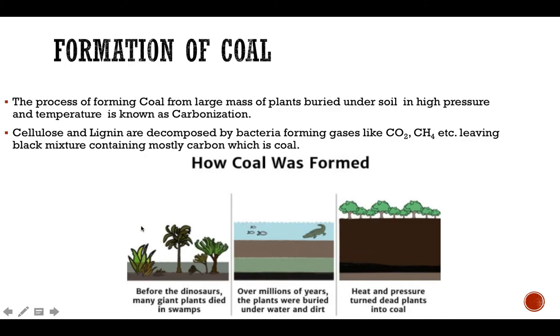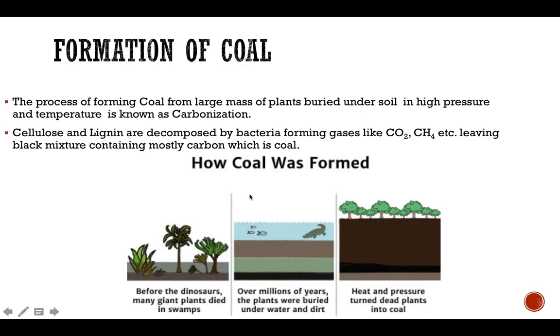Since plant cells are made up of cellulose and lignin, when they are buried under the soil, the cellulose and lignin present in the plants get decomposed by bacteria, forming different gases like carbon dioxide, methane, etc., leaving a black mixture containing mostly carbon, which is called coal.